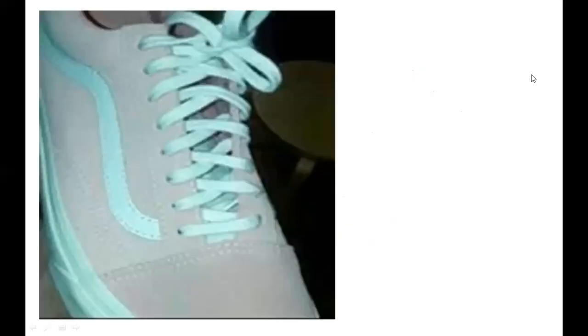Look at this image. Sometimes you won't believe that one type of students will see pink and white. Another type of students will see blue and gray. How many of y'all can see a pink and white shoe? Raise your hand.